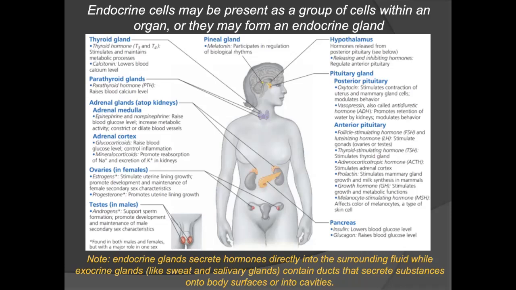Also recall the difference between endocrine and exocrine glands. Endocrine glands secrete hormones into the surrounding fluid or into the bloodstream, while exocrine glands, like sweat and salivary glands, contain ducts. These ducts will secrete the substances produced by the exocrine glands directly onto the body surface or onto the surface of a cavity.